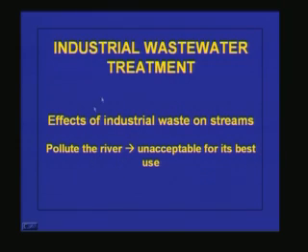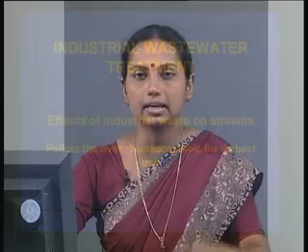If the industry discharges the wastewater, it will pollute the river and it will become unacceptable for its best use. That will happen if you discharge any waste to any water sources. That is why we were saying that it is always advisable to go for water reuse rather than effluent discharge, which we have discussed in detail in the earlier classes.